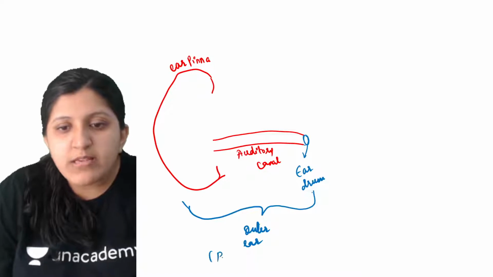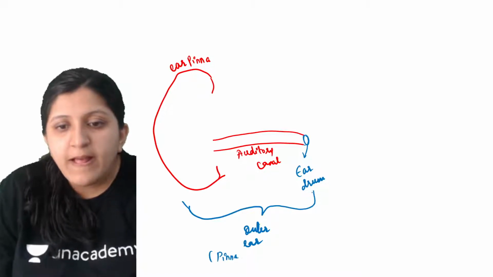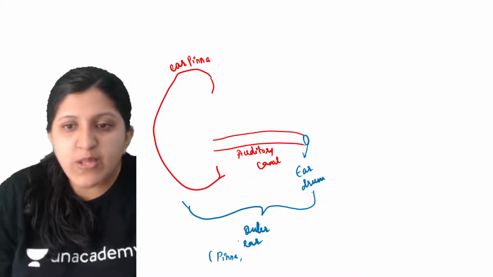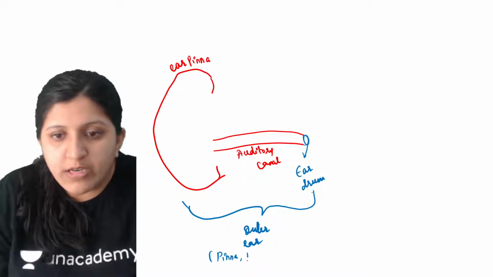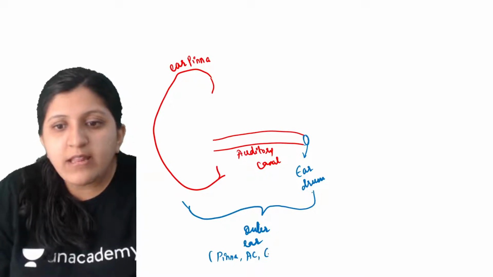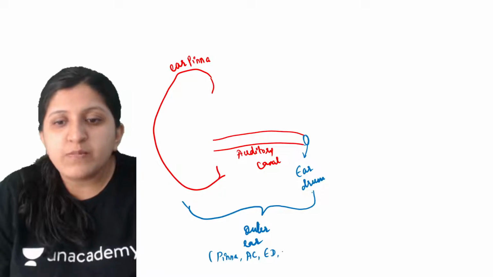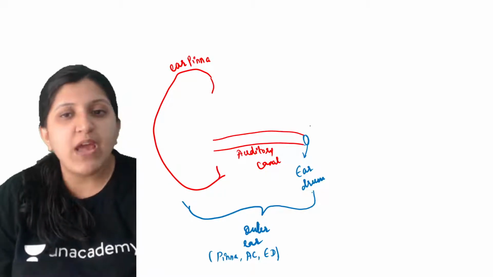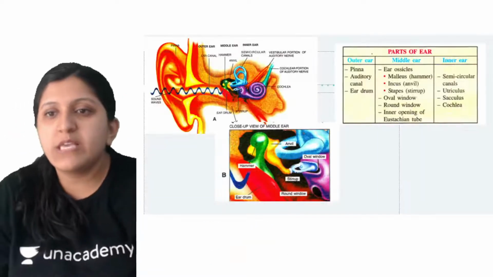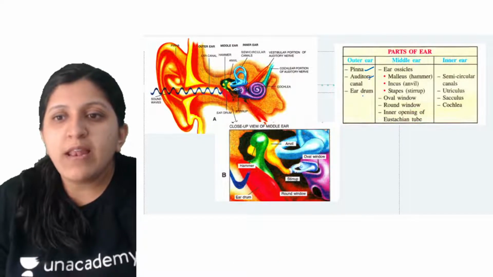Okay, so there is a pinna. Then there is the auditory canal, and then there is the eardrum or tympanum. So these are the three parts which we can find in the outer ear: pinna, auditory canal and eardrum.